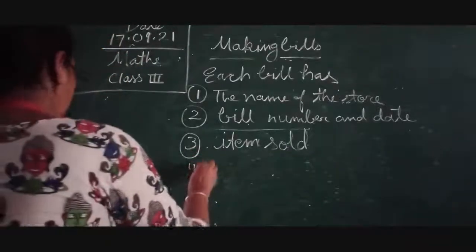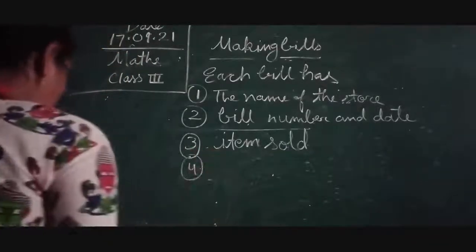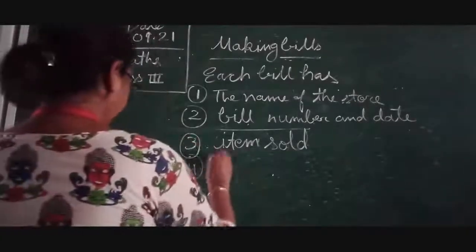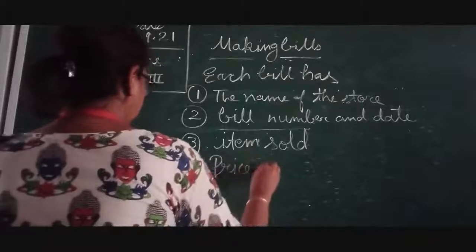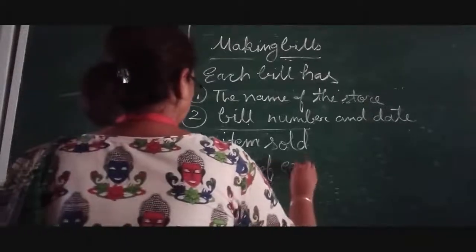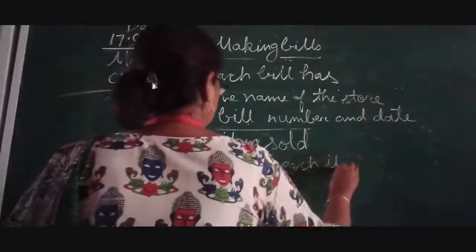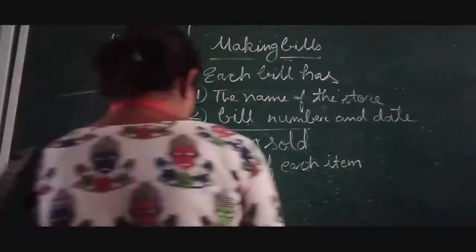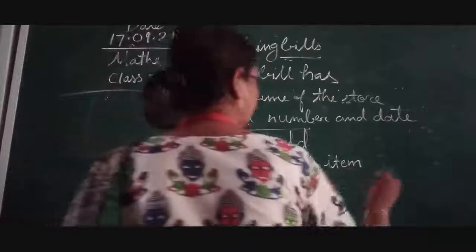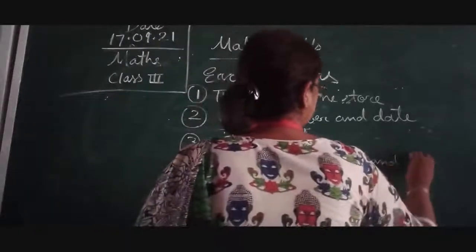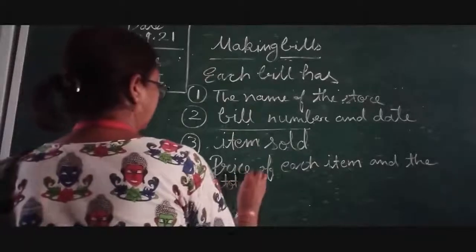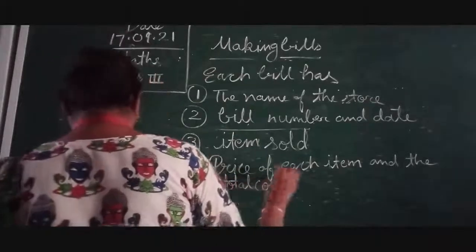Now number 4, which is very important, is the price of each item and the total cost. ठीक है?